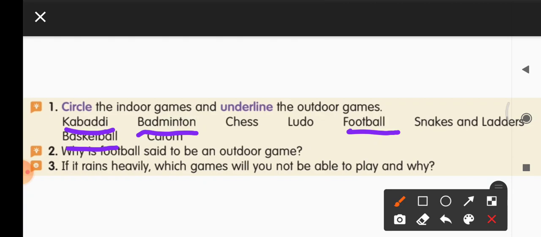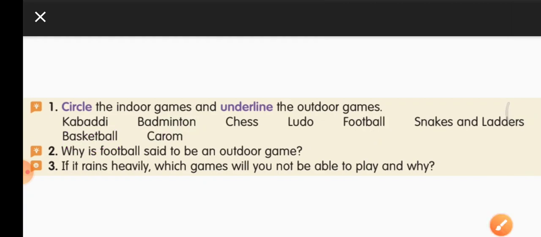We are going to circle the indoor games and underline the outdoor games. Why is football said to be an outdoor game? Why do we call football an outdoor game? Because football needs a very large open ground and it also needs many players and large sports equipment. So, we call it an outdoor game.